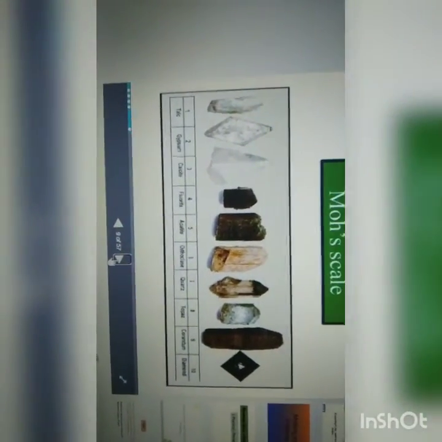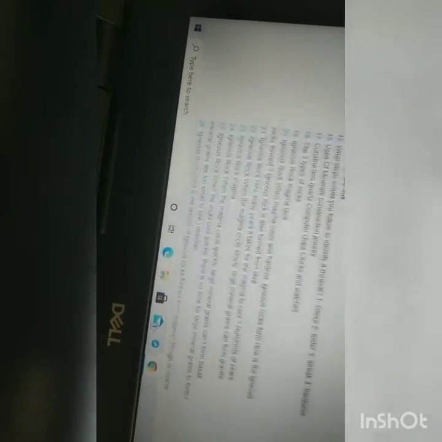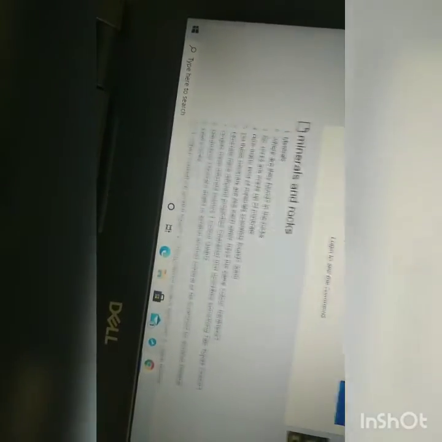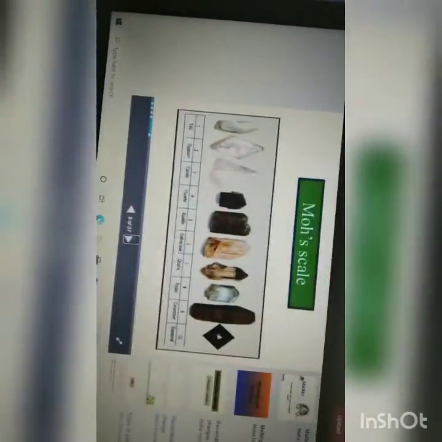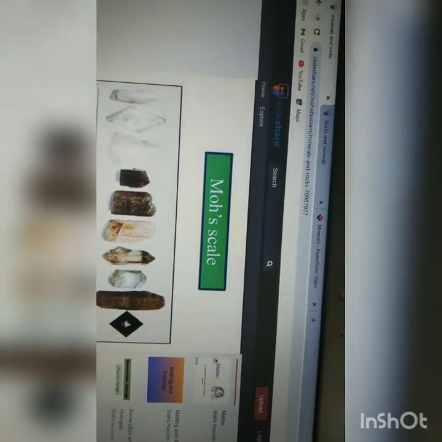So minerals are of two types, children: metallic minerals and non-metallic minerals. What are the metallic minerals? Have you heard about metallic minerals? Metallic minerals means minerals from which metals can be extracted from the ores.